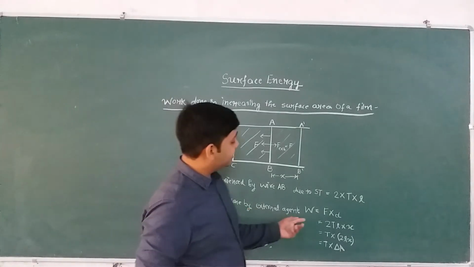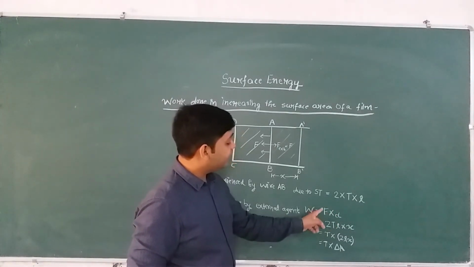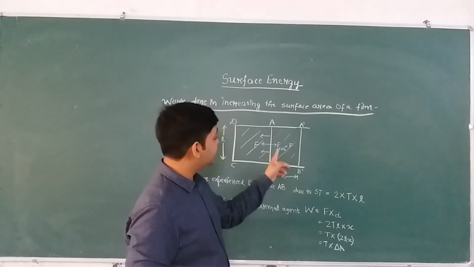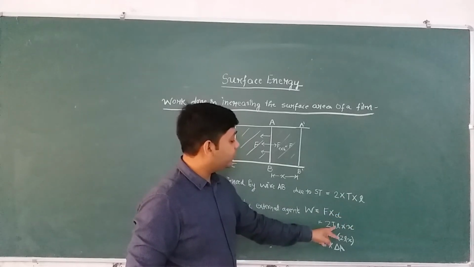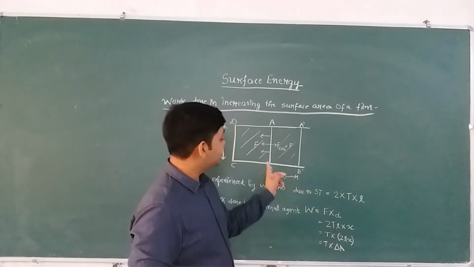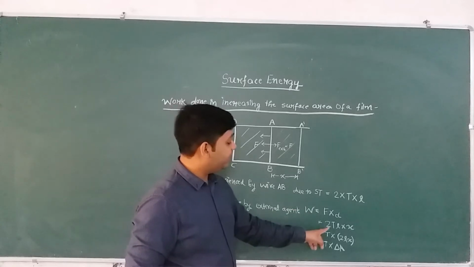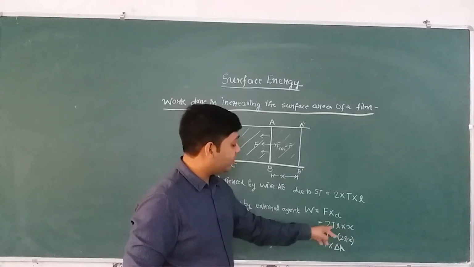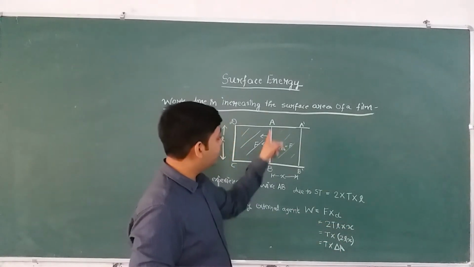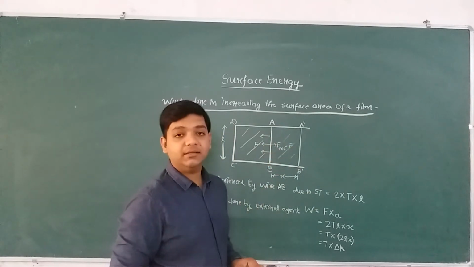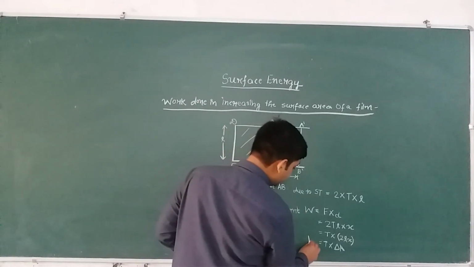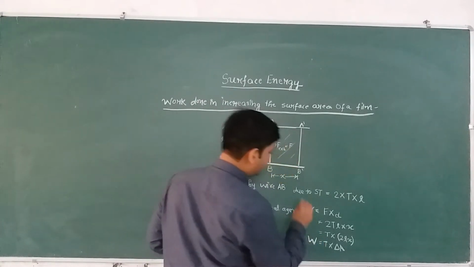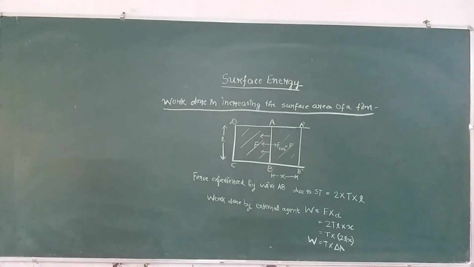So work done by the external agent is force into distance. We have applied an equal amount of force, which is due to the surface tension, and this is 2TL. So 2TL into x, because we have moved the distance x. We take out T here, and this is 2Lx, which is the total increase in the surface area of the film. So W is equal to T into delta A. I hope things are clear till here.